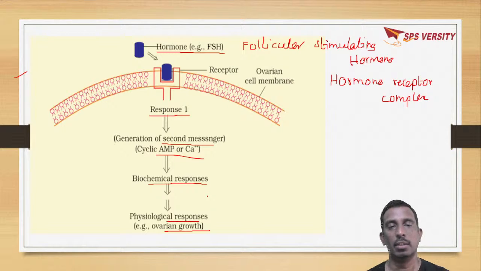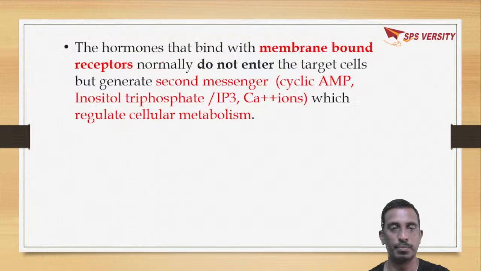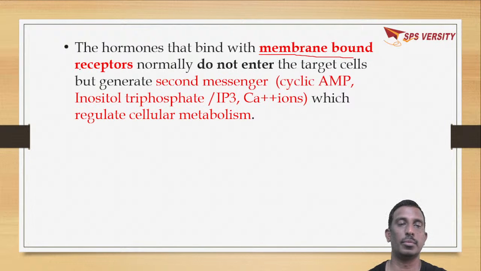When you take peptide hormones, they will not enter the cell. They will just attach to the receptor present on the cell membrane of the target tissue. So these hormones generally bind to membrane receptors. They will not enter target cells, but will generate a second messenger, and finally regulate cellular metabolism.